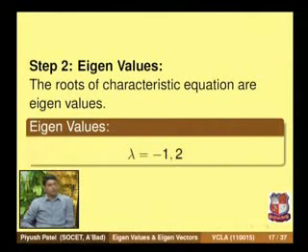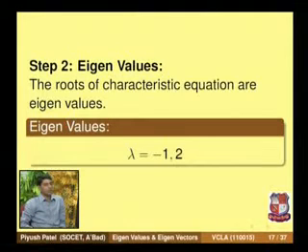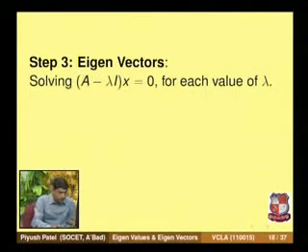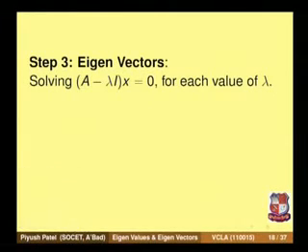So here the roots are minus 1 and 2. These two values of lambda are eigenvalues for the given matrix A. Now in step number 3 we will find the eigenvectors for each eigenvalue. Here we have two eigenvalues, one is minus 1 and the other is 2.